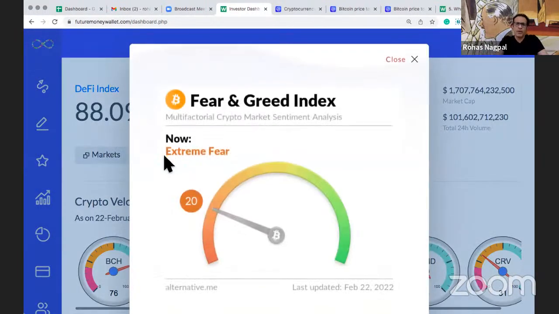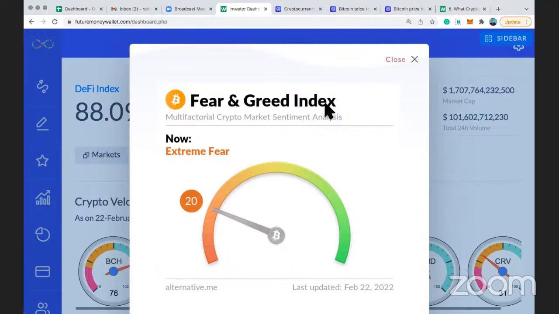Another metric that I consider very critical is the fear and greed index. Are you able to see that clearly on my screen? The fear and greed index. Shino, are you able to see that? Okay. Yes, I can see that.